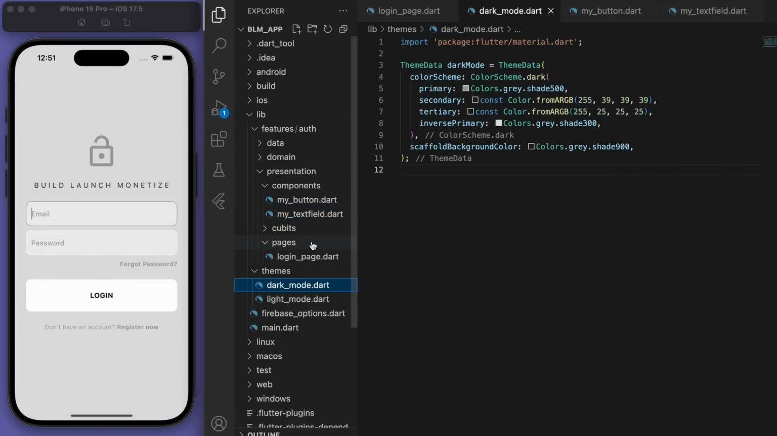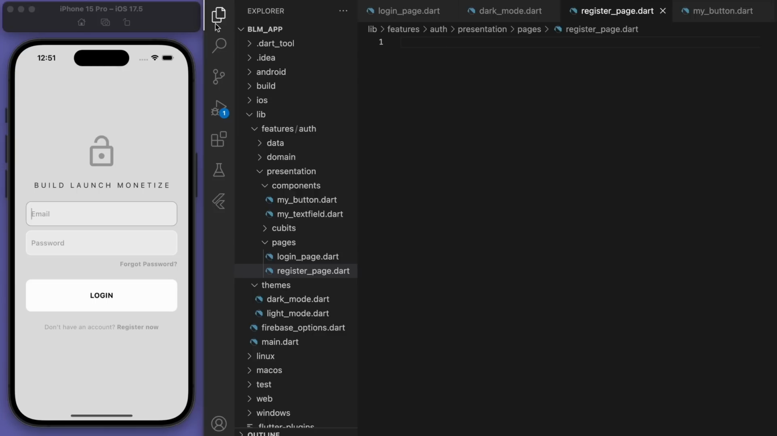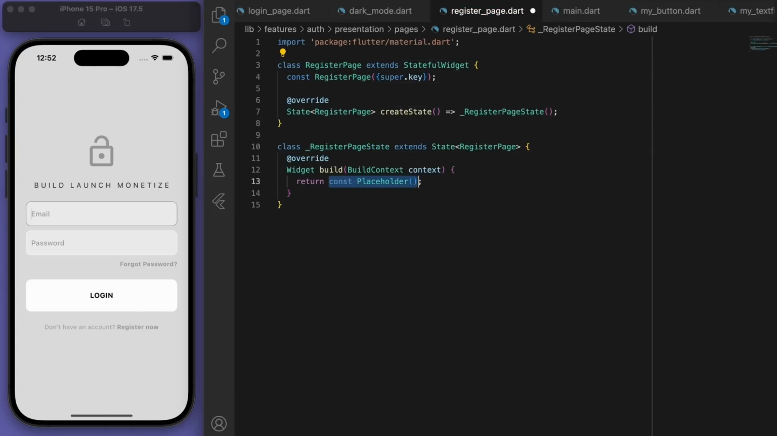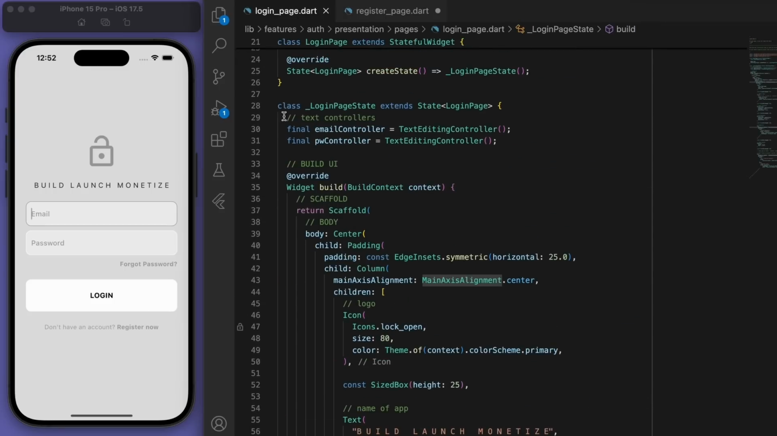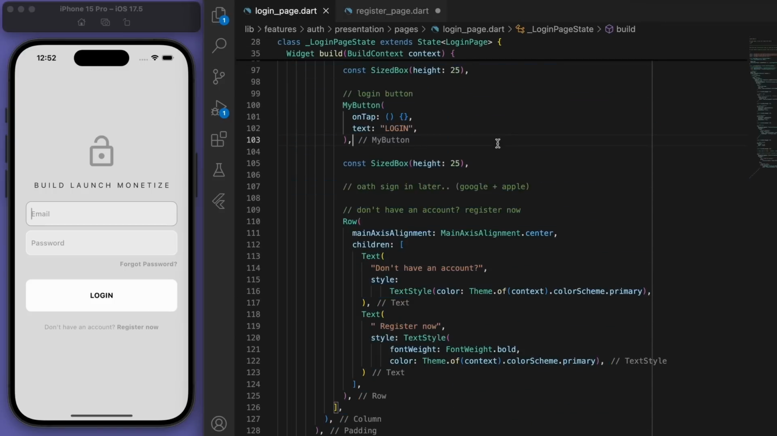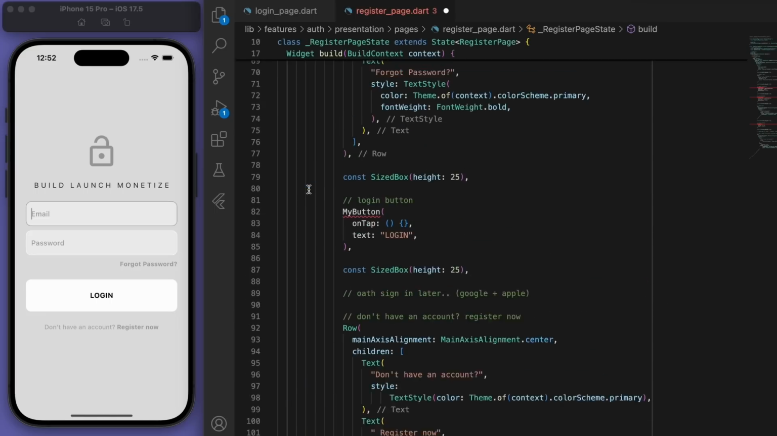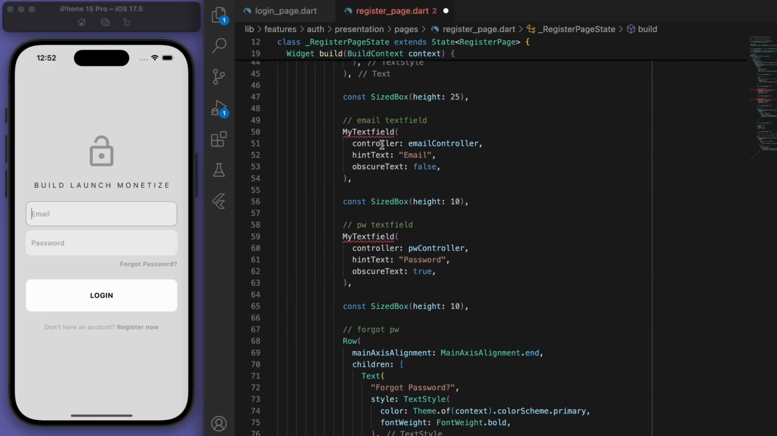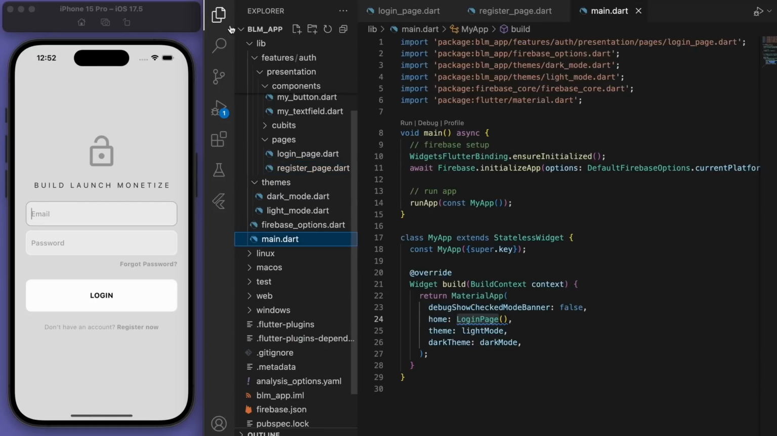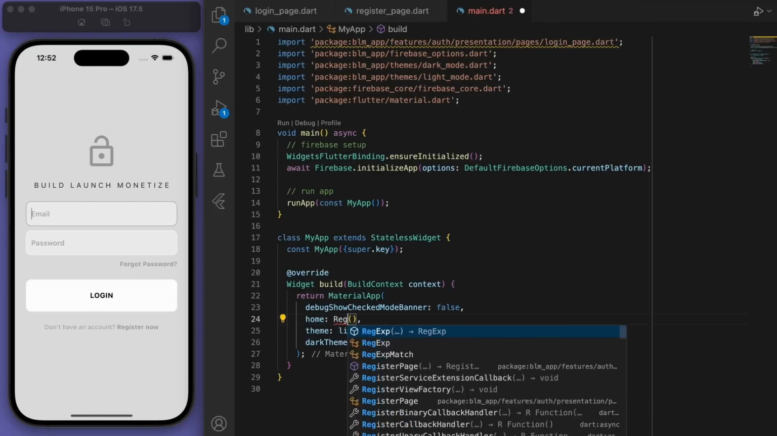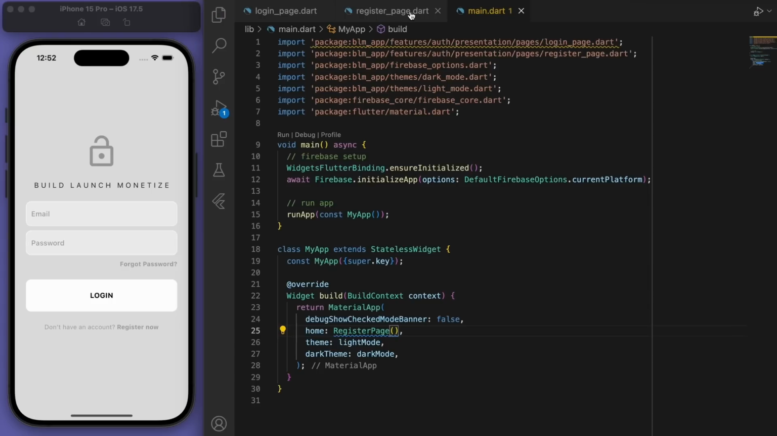Now I'm going to create a register page. So let's create a stateful widget, and it's going to be very similar to the login page. So I'm just going to copy this main body part and paste it in the register page and import everything that's needed. And in the main function, let's just return the register page so that we can see what we're changing.